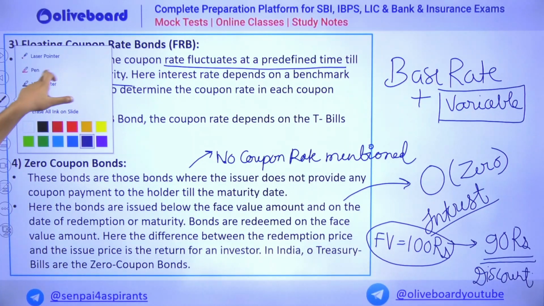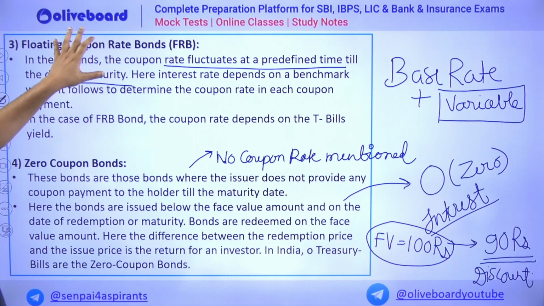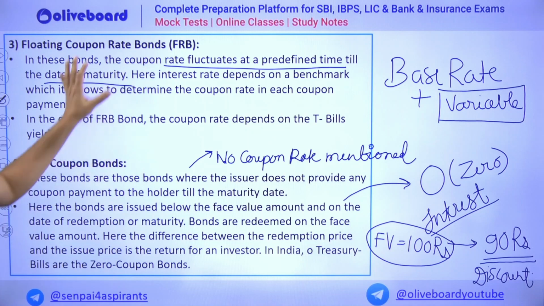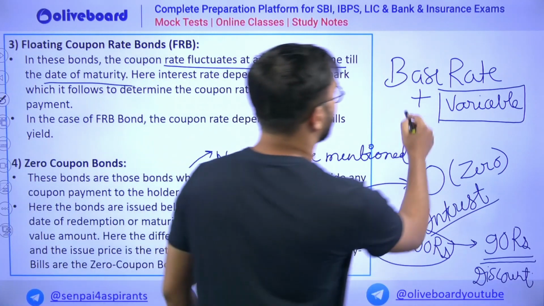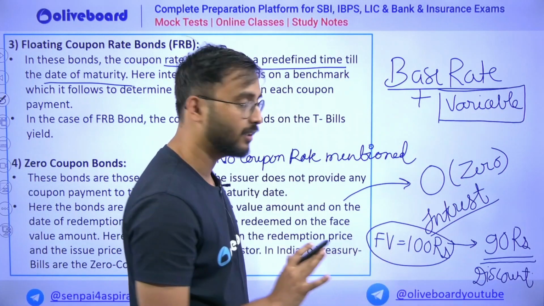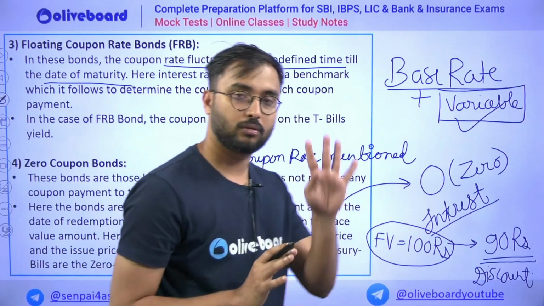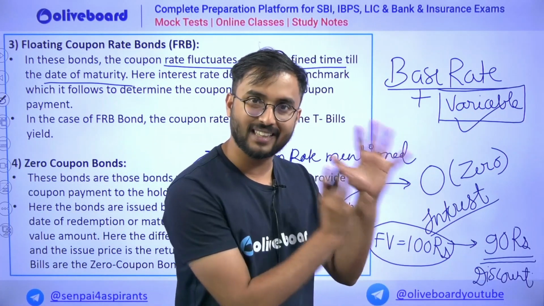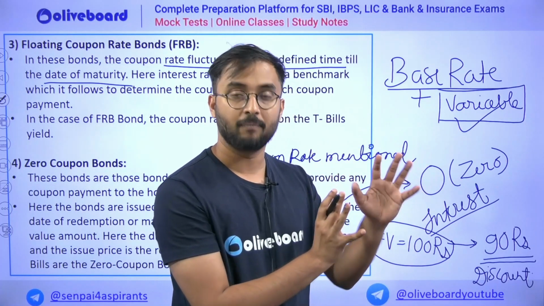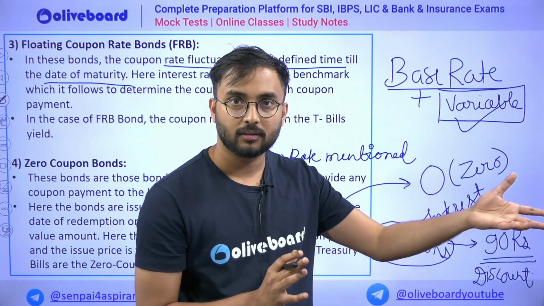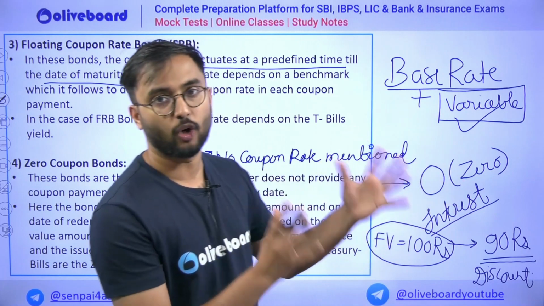So you could see here floating coupon rate bonds. Floating is nothing but simple. Floating is nothing but you are having base rate plus variable rate. Either 4%, 5%, one base rate you will be having fixed, plus it may be repo rate. It may be LIBOR, it may be any of the rates.